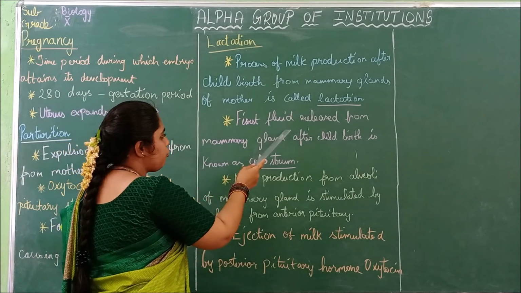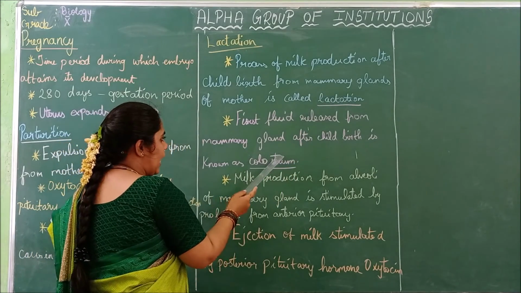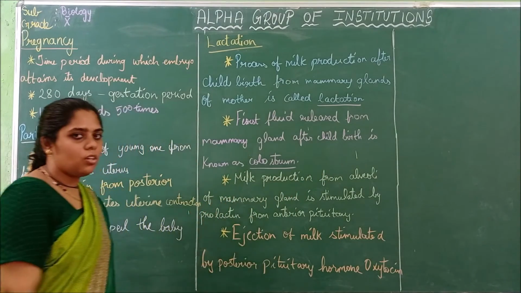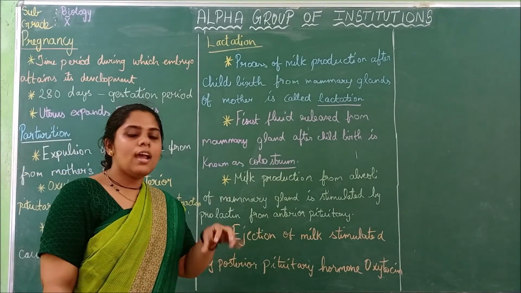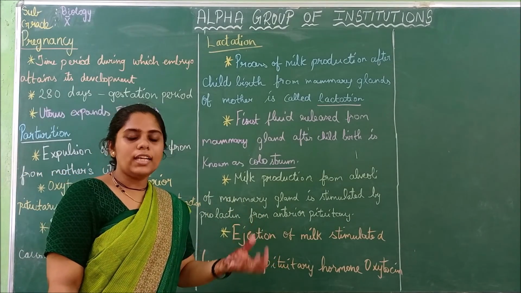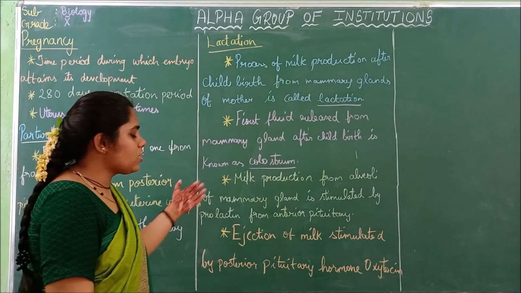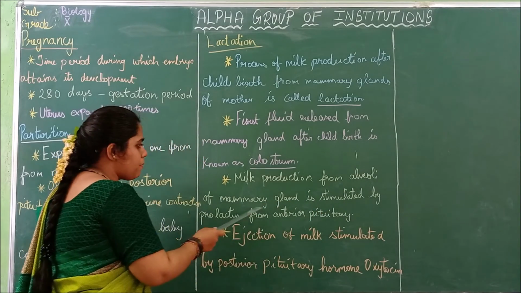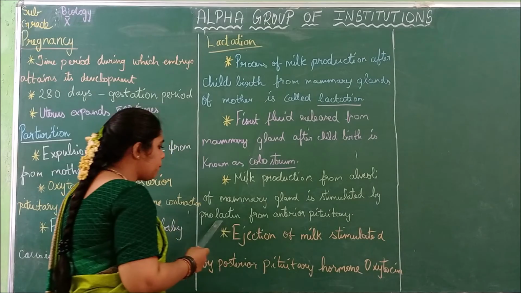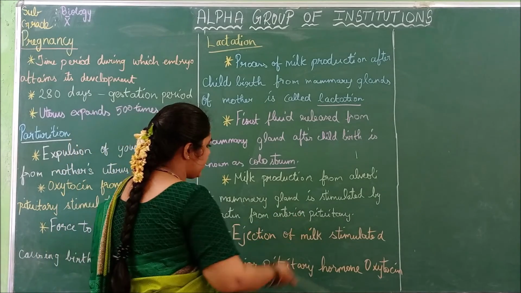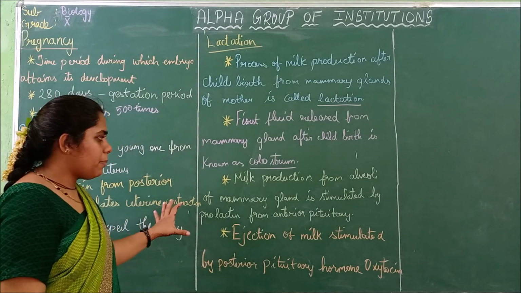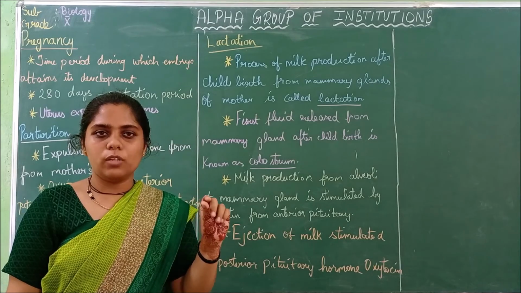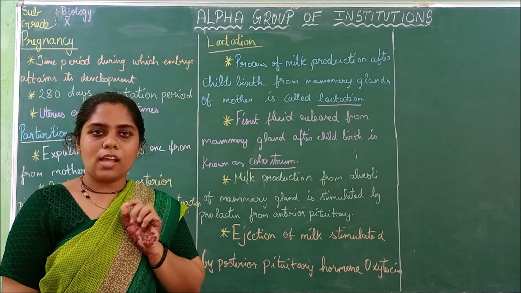The first fluid released from the mammary gland after childbirth is known as colostrum. Milk production from the alveoli of the mammary gland is stimulated by prolactin from the anterior pituitary. The alveoli are small bag-like structures present inside the mammary glands of the mother.